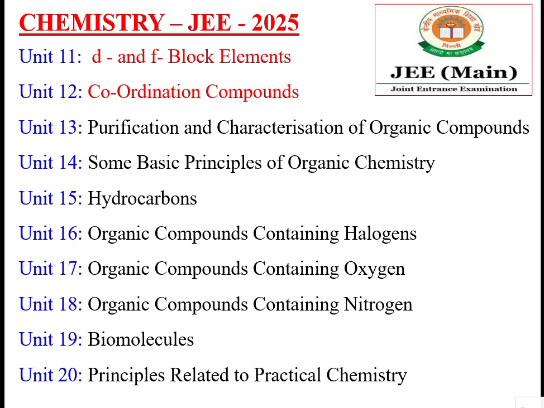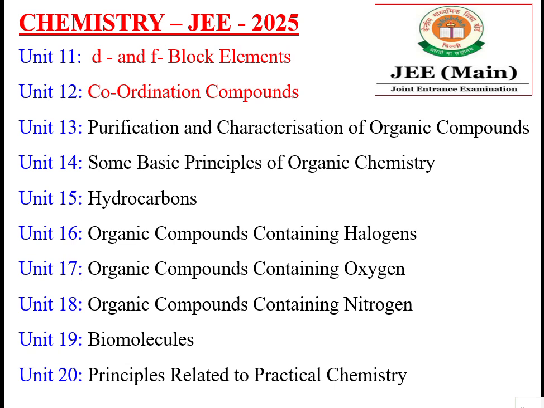Then coming to the organic chemistry part, purification and characterization of the organic compounds, how to purify the organic compounds and how to characterize, that means their qualitative properties about the organic compounds, and some basic principles in organic chemistry, the hydrocarbons which are used as fuels, the compounds containing halogens, the compounds containing oxygen, the compounds containing nitrogen, etc., and so-called biomolecules, the molecules that are there in living cells.